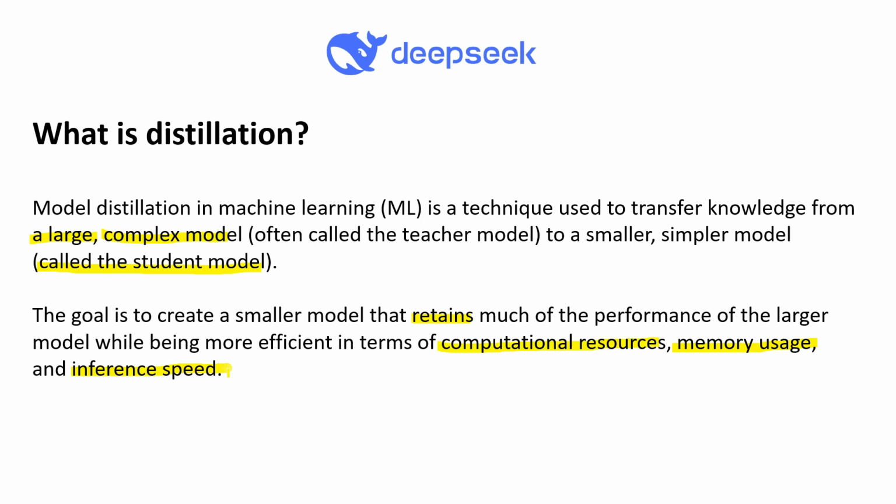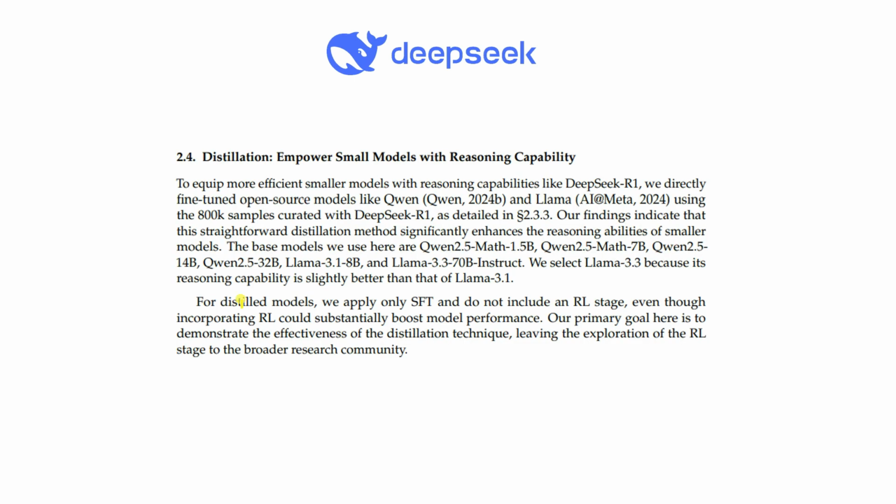That means they are using one base model, the large model, and trying to create a smaller model, which has faster computation and uses less memory. The training process is also faster. So this is called distillation. In the case of distillation, they are using two models: one is Qwen 2.5 and the other is Llama, obviously from Meta, using 800K samples curated with DeepSeek R1. That is how DeepSeek R1 uses the Qwen and Llama models.